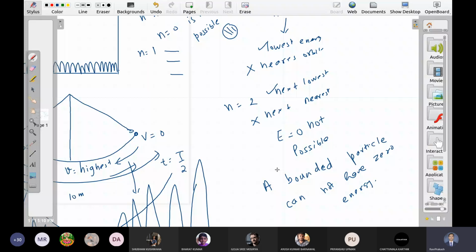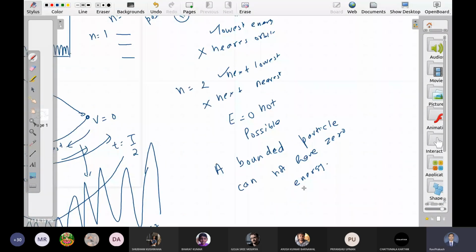What is the order of this energy? The order is extremely small. This E is of the order of h, which is of the order of 10 to the minus 34. So this much energy is there with each and every atom, every electron in this universe, because all the atoms or electrons are bounded in some sense. An electron is bounded because it is attracted by the nucleus, right? So it is very unlikely to have a completely free object, and therefore it is very unlikely to have zero energy.